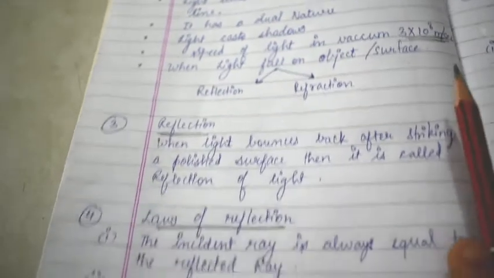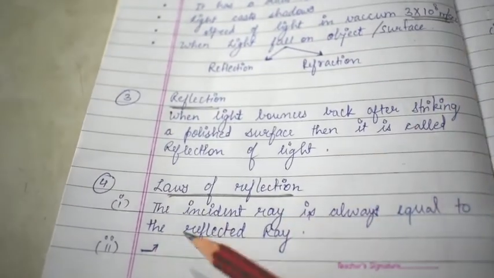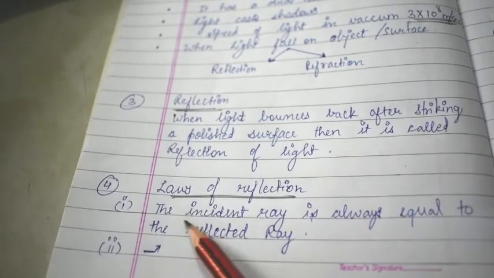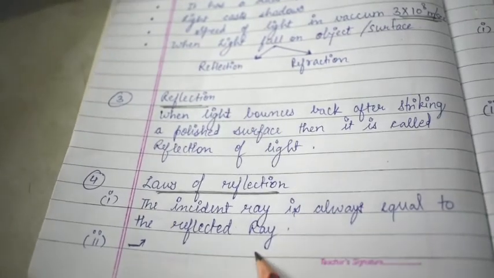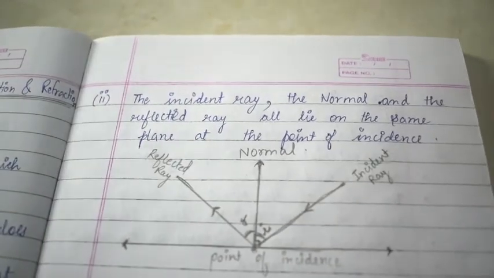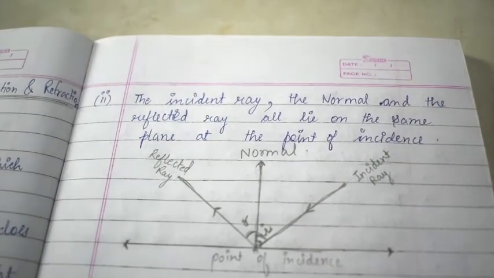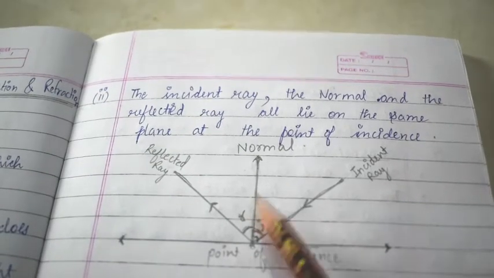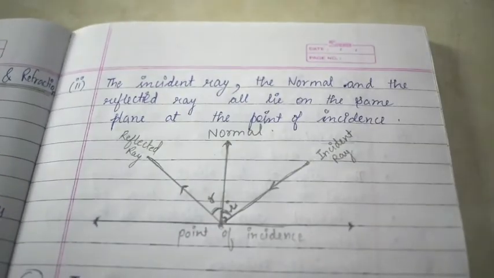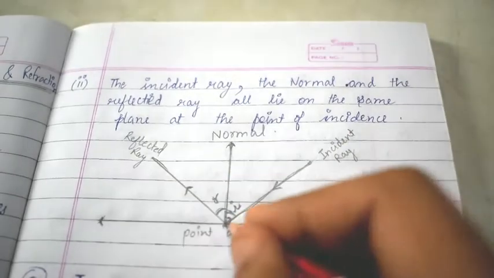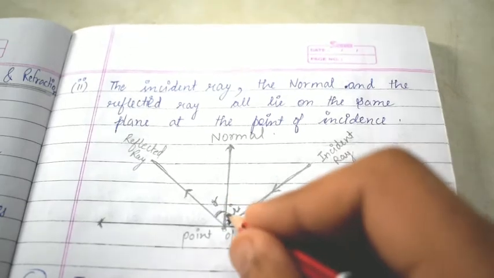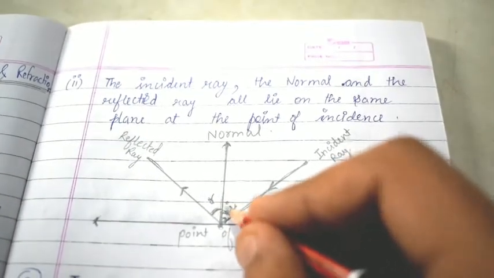Laws of reflection. There are two laws of reflection. This also we have studied in class 9th. The angle of incidence is always equal to the angle of reflection, and second, the incident ray, the normal and the reflected ray all lie in the same plane at the point of incidence. This we will study by a diagram. I have made it over here. This is the point of incidence where the incident ray, reflected ray and the normal meet each other. This is the angle of reflection. This is the angle of incidence.